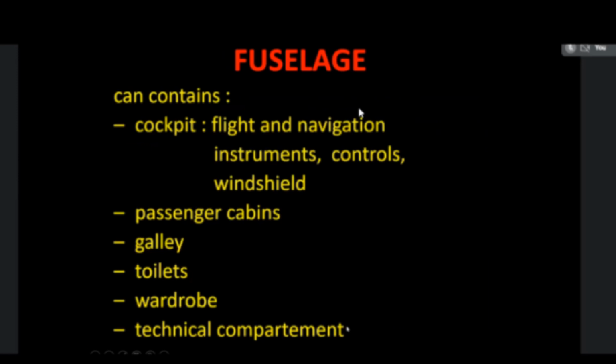Then according to the number of engines, this one is a single engine because only one engine is fixed in the front portion of the aircraft. In this aircraft, two engines are fixed at either side of the aircraft. So this is a twin engine. In this image, three engines are used.